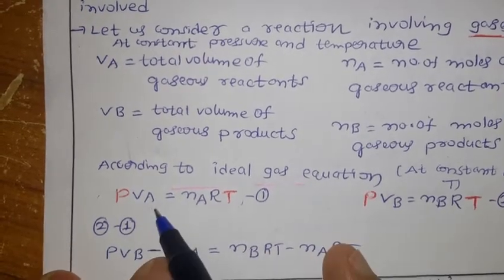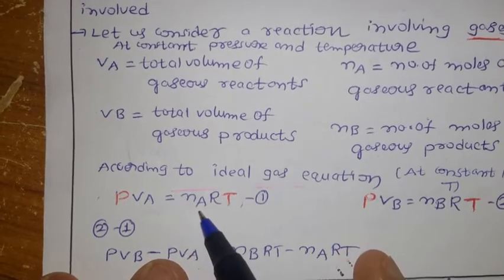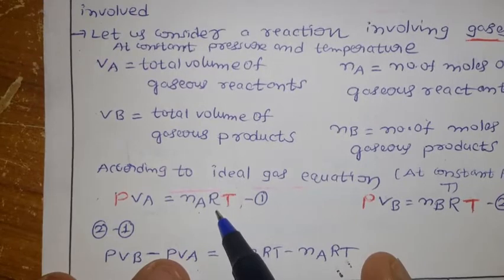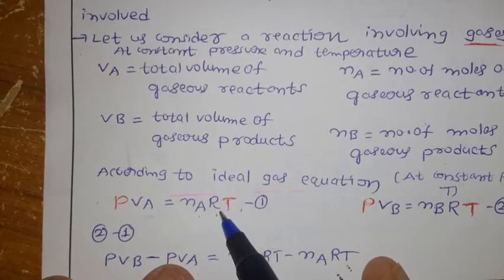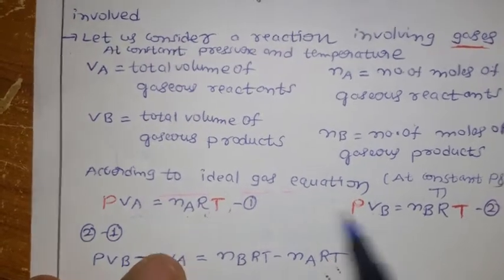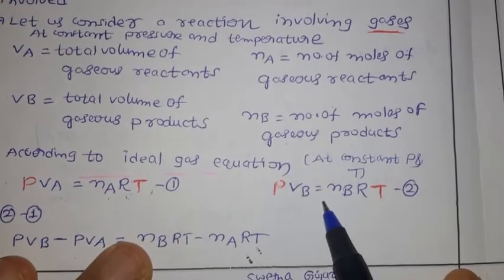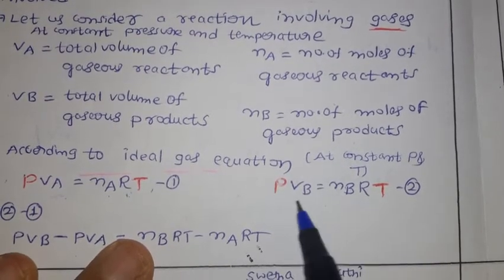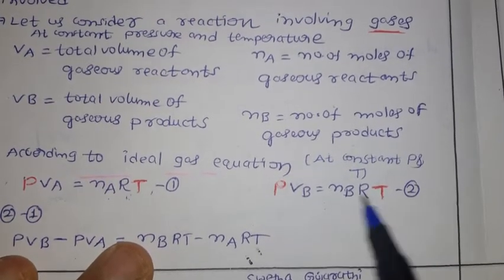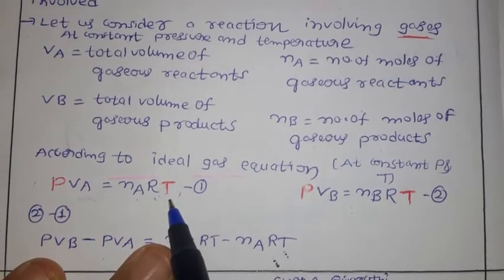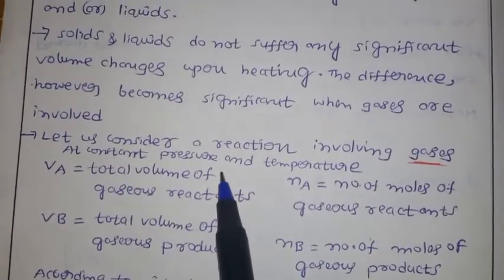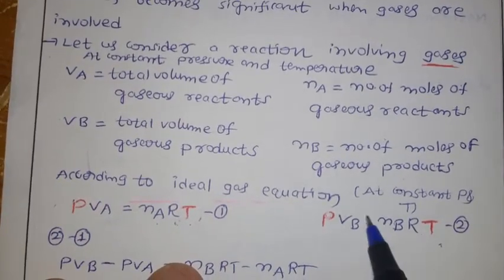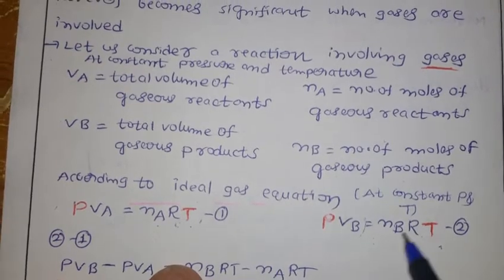Here I am taking it at constant pressure and temperature. So these are constant. Volume is going to vary, so VA is changed. Na, the number of moles, is going to vary. R is the universal gas constant. Already we discussed, it is independent of the nature of the gas and the states of matter. Next, if you apply it to the product, we are assuming the volume as VB. So applying the ideal gas equation, PVB equal to NBRT. In both cases, pressure and temperature are the same. Volume is going to change and number of moles are going to change.